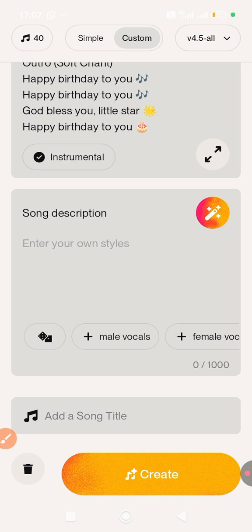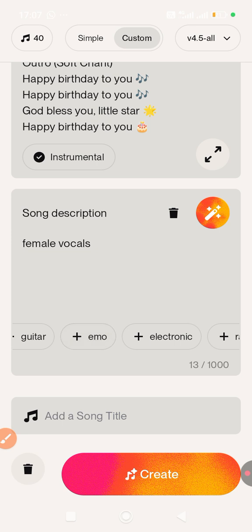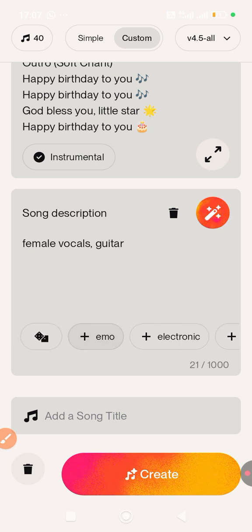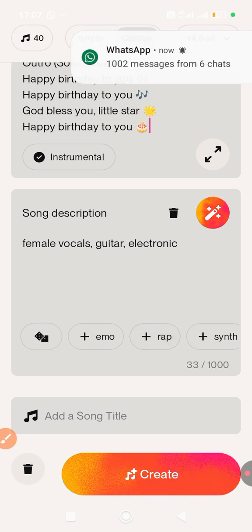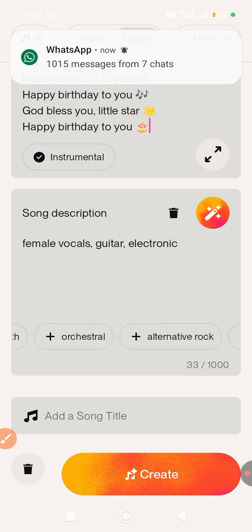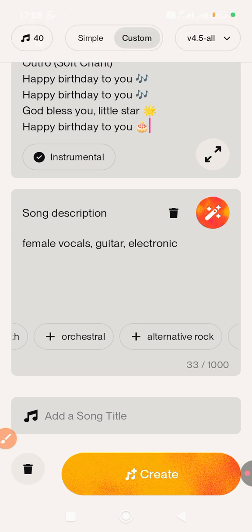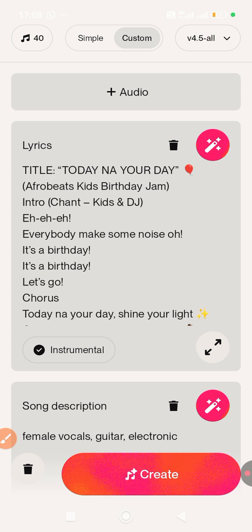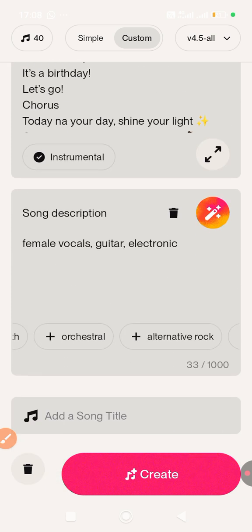Once that is done, you select your song description. For me, my song description is, I want the song to be a female voice and I want it to exhibit guitar and all this. You could decide if you want it to be rap, synth, orchestral, whatever you want it to be, you click on that. So for me, I want it to be the female vocals, the guitar and the electronics. So I do that. Then you could decide to add a song title, so you can go back to your song and you write the title of your song. Today na your day, so I will be putting that there.